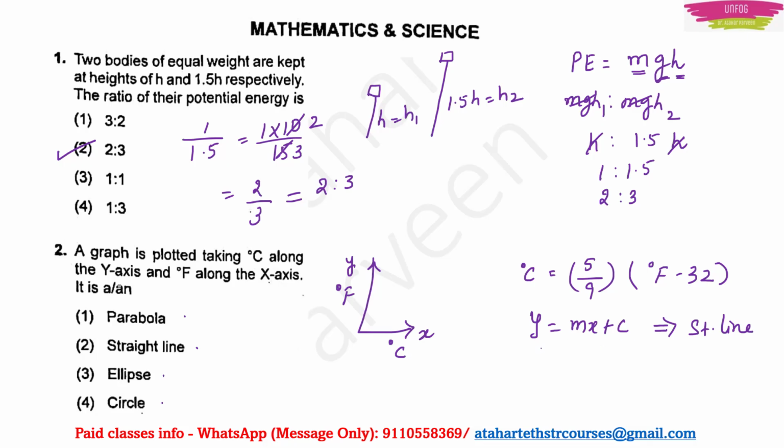What is m here? M will be equal to 5 by 9. This is your constant. And what is the c? It is the intercept, right? So this thing is the intercept, right? So here we have minus 32 into 5 by 9, because that will be our intercept. That is how we calculate, right? So option 2 will be the correct answer here, because the relation is in the form of y is equal to mx plus c. Okay.